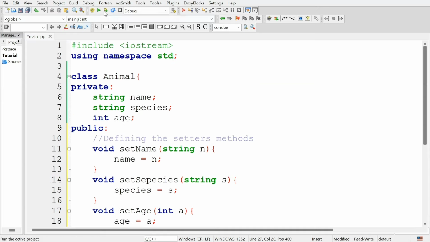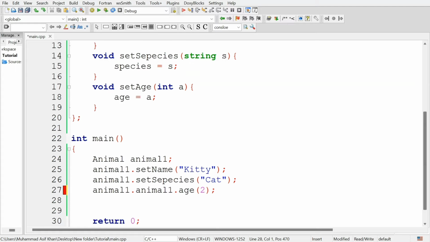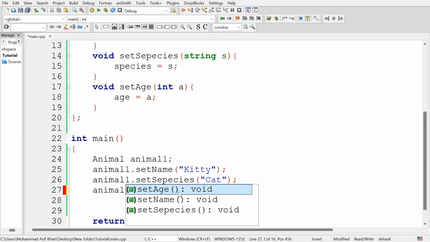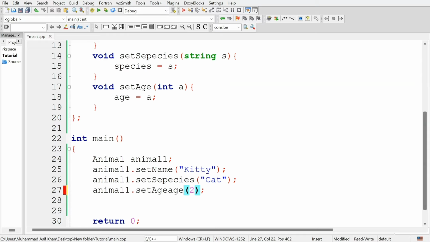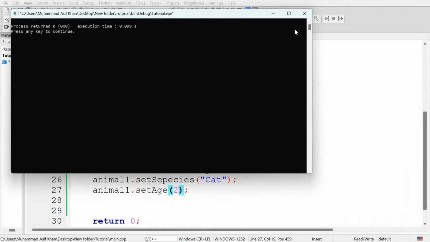Let's run the program. There is an error. Here call the method animal1 dot, sorry, animal1 dot set age, and now run this program, and it's successfully executed.